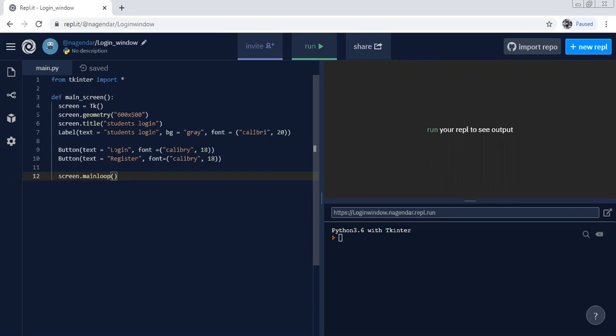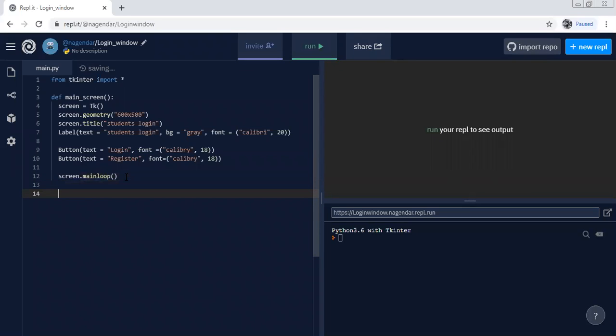Because when you press the register button, it needs to take you to another window. Another window means another screen. You need to define that screen also, and upon that you need to register. After that it needs to take one more window. As many windows are required, that many screens need to be defined, but this will be the main screen. So that's why screen dot main loop.